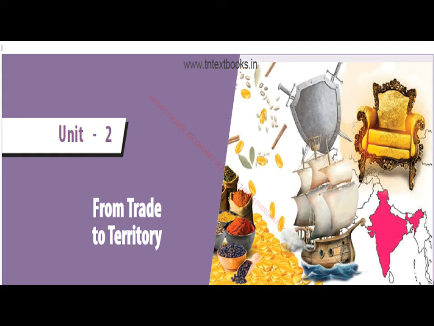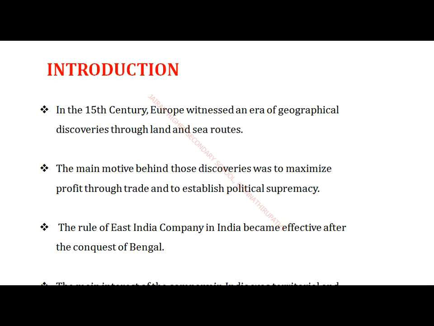Next, we are going to understand through this lesson the growth of the colonial army and civilian administration which was done by the foreigners. And lastly, you are going to know about the principles of the subsidiary alliance and the doctrine of lapse in this Unit 2. Okay, children, let me move to the main concept of this lesson. Let me start the lesson from the introduction.